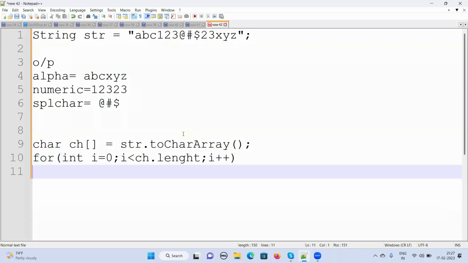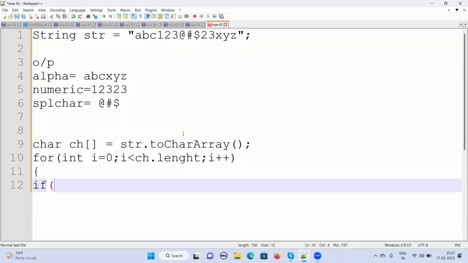Here I'm going to write the logic. Using the Character class, I'm going to check if the particular character is a digit.